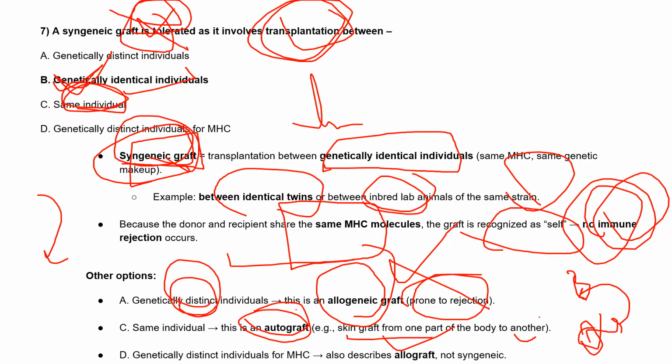There also the graft rejection chances will be nil because it is within the same individual. Next is genetically distinct individual. This is described as an allograft, not syngenic, because they are different individuals, not twins, with distinct MHC, because they don't have the same MHC.